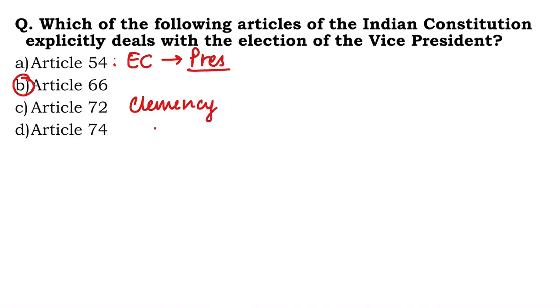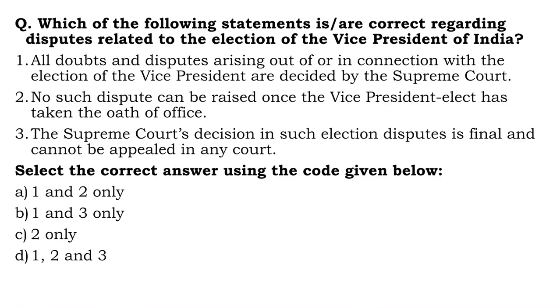Article 74 is the aid and advice that the Council of Ministers, whatever advice they provide to the president, is actually binding now. In the comment section, you can write which was the Amendment Act which made this advice binding, number one, and which was the Amendment Act which allowed the president to send back the advice once for reconsideration. Anyway, let's move on to the next question. Which of the following statements is or are correct regarding disputes related to the elections of the VP of India?